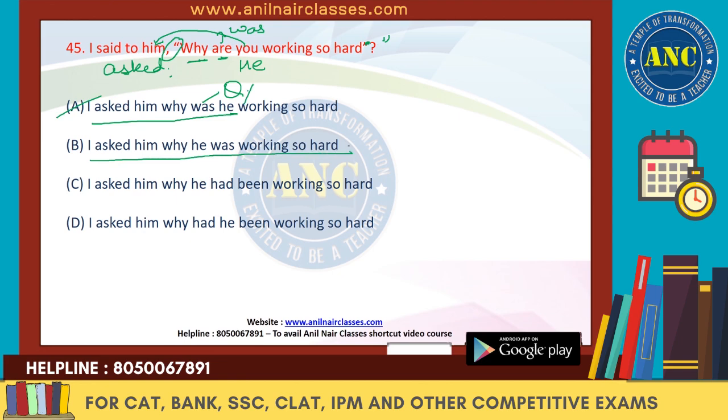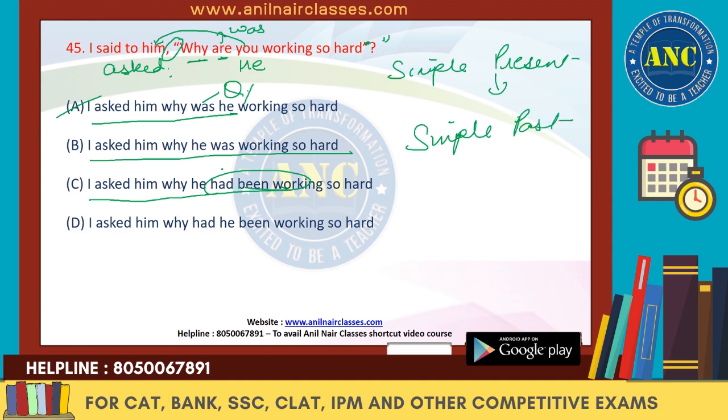Let us keep it on hold. So I asked him why he had been. We don't need had been. We want are to be changed into was because the rule says the simple present changes into the simple past. We don't need the present perfect continuous over here. So are will change to was or were. This is what we simply want to know. If it is present continuous, it will change to past continuous.